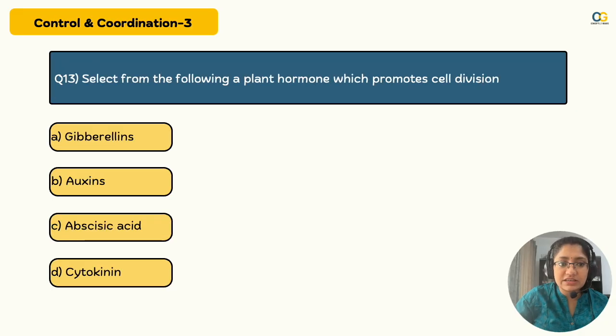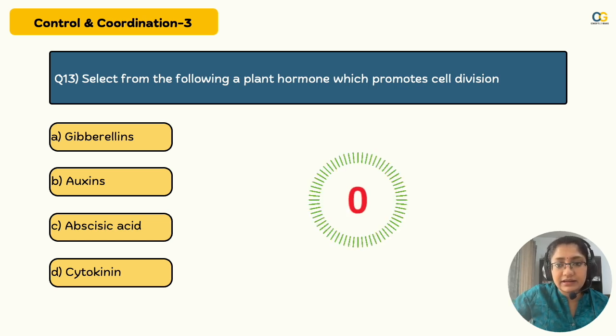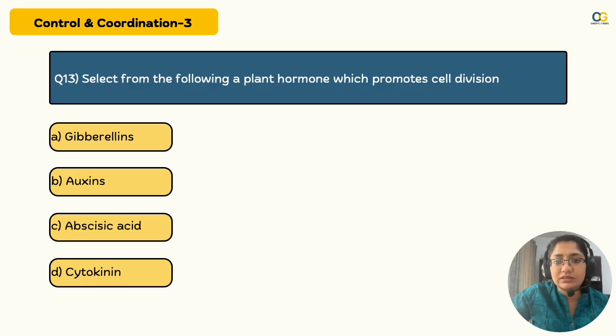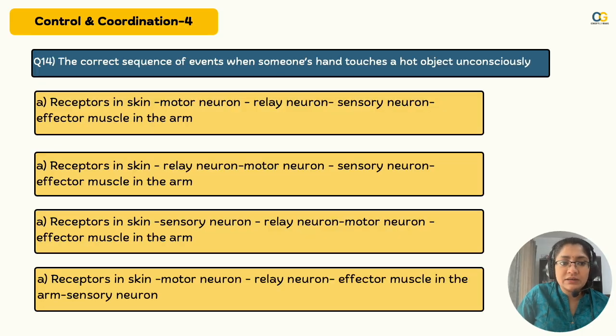Moving on to the next chapter, select the following plant hormone which promotes cell division. Giving you 5 seconds for this question is a crime because this is very straightforward, memory based. Yeah, sometimes you're lucky in boards, you get memory based questions, and the right answer is cytokinins. Perfect. Hope this is not wrong, please. I would agree if your first question is wrong, but you can't get wrong in memory based questions. You have to prepare memory based. Moving on to the next one.